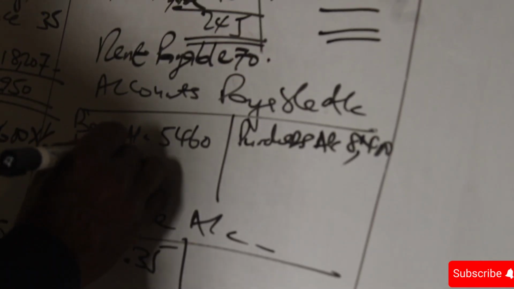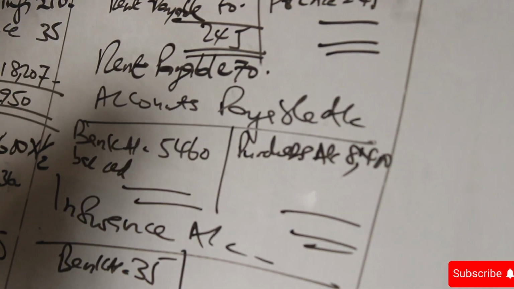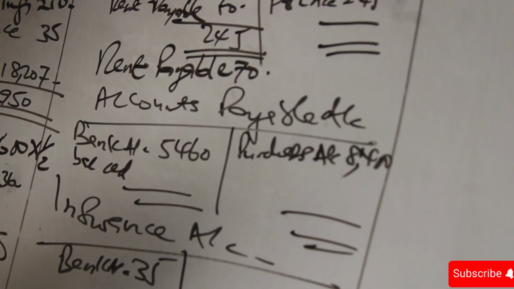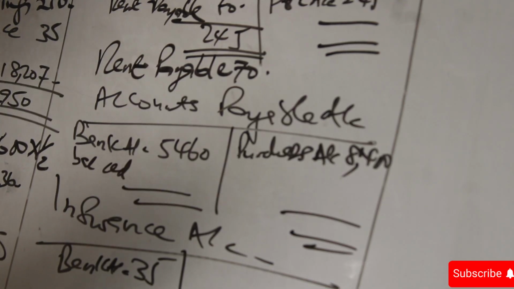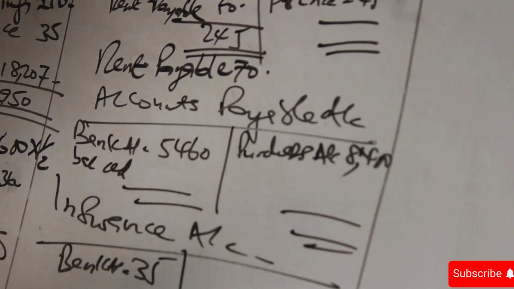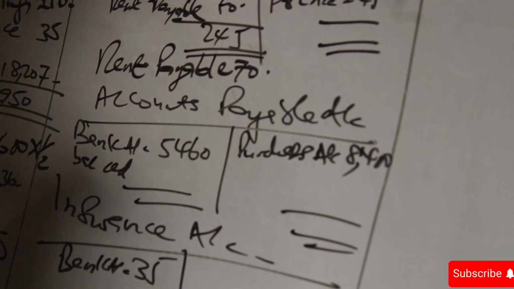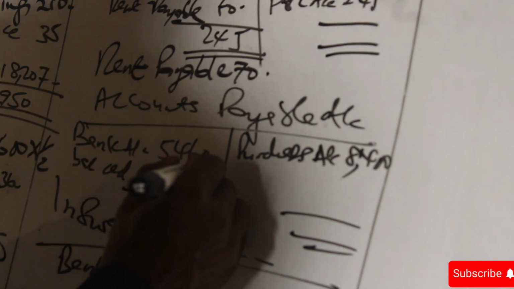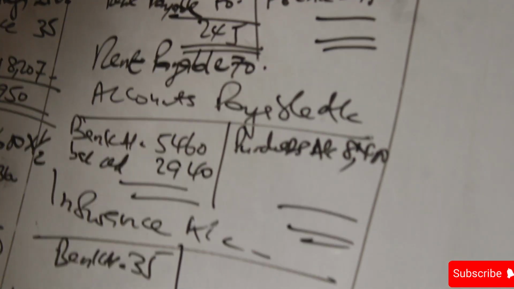Accounts payable balance carried down: 8400 minus 5460. We get a figure of 2940. Insurance, purchases, payable, closing inventory, furniture, salaries.